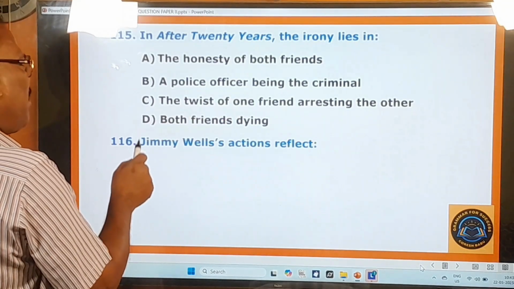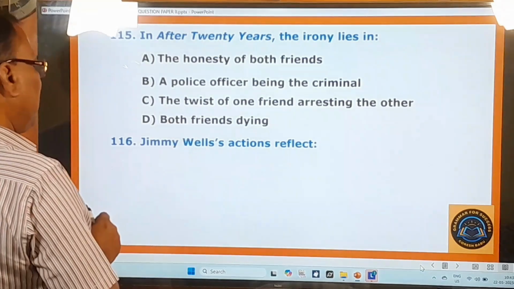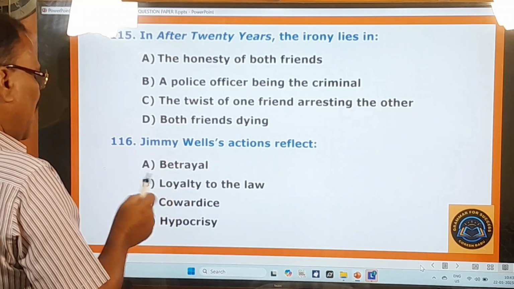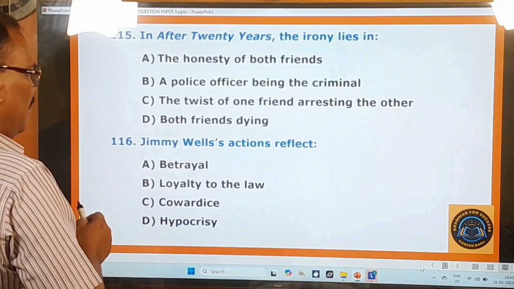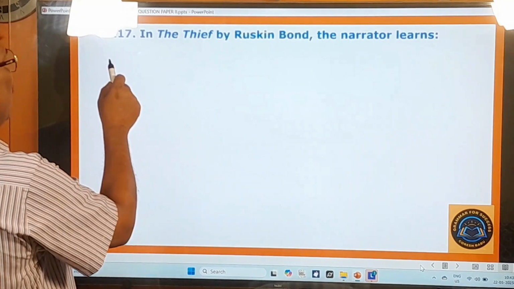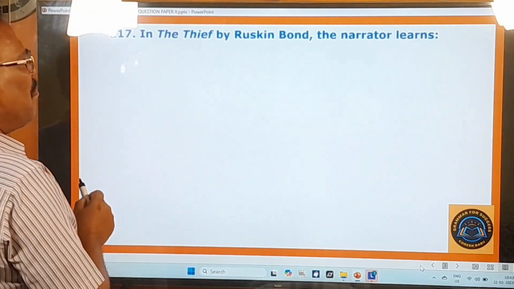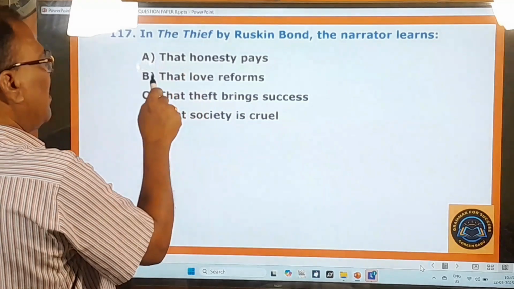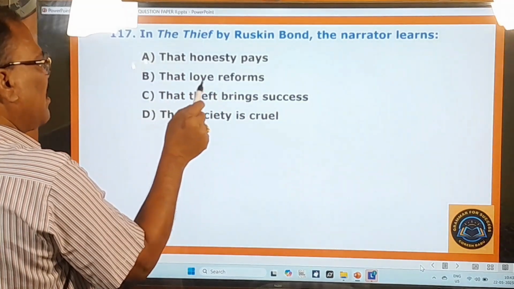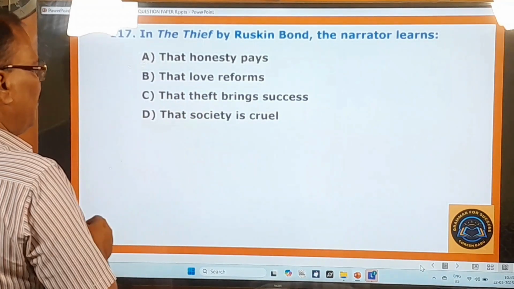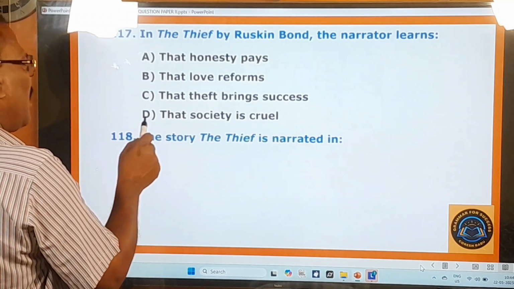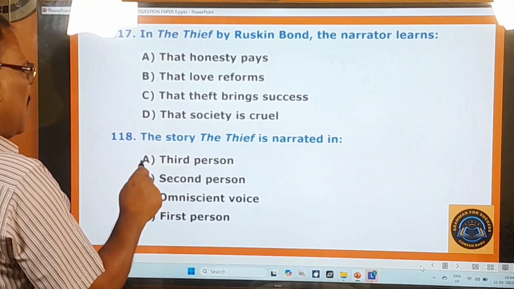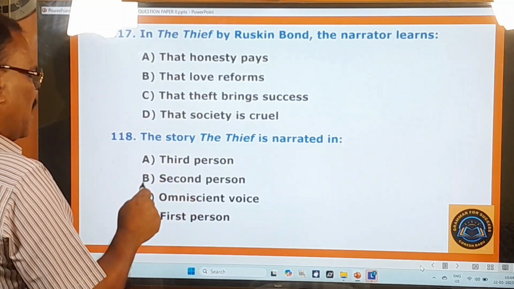116th question. Jimmy Wells's actions reflect betrayal, loyalty to the law, cowardice, hypocrisy. 117th question. In The Thief by Ruskin Bond, the narrator learns that honesty pays, that love reforms, that theft brings success, that society is cruel. 118th question. The story The Thief is narrated in third person, second person, omniscient voice, first person.